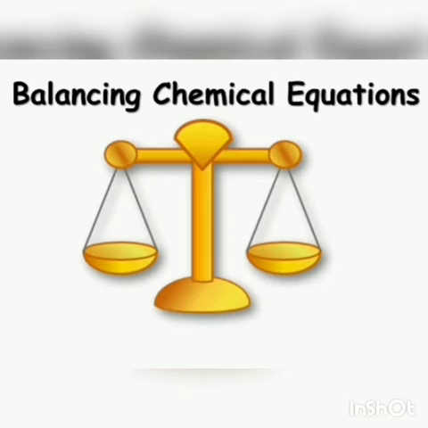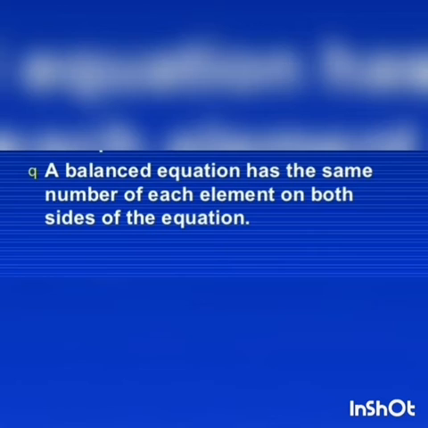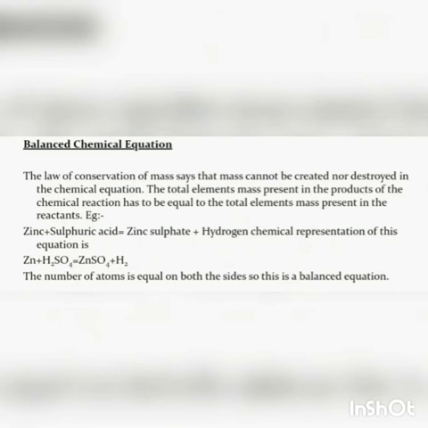Let's discuss balancing chemical equations. A balanced equation has the same number of each element on both sides of the equation. Now the question arises, on which law are equations balanced? Equations are balanced on the law of conservation of mass. Let's see an equation: Zn plus H2SO4 yields ZnSO4 plus H2. The number of atoms is equal on both sides, so this is the balanced equation.